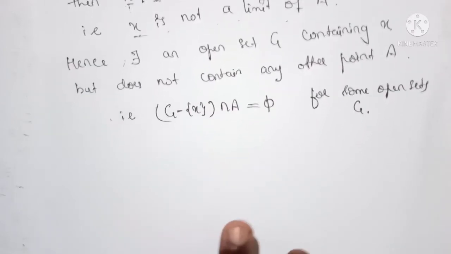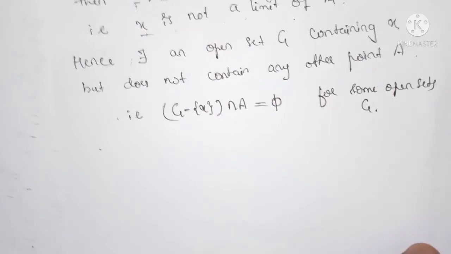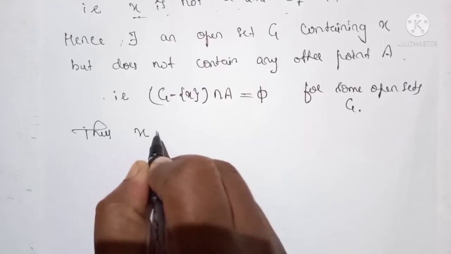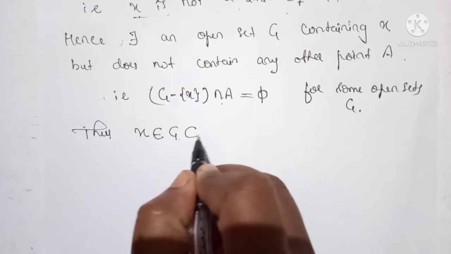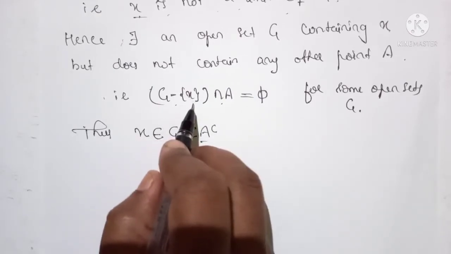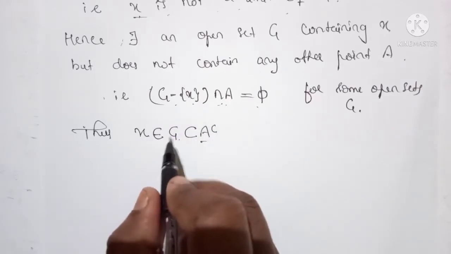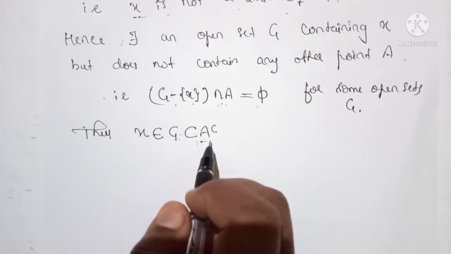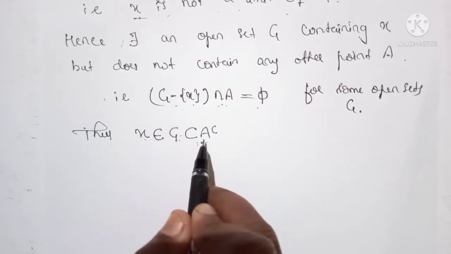Therefore, x belongs to G, which is a subset of A complement. Why is it a subset of A complement? Because G minus x intersection A is the null set, so G must be a subset of A complement, as x does not belong to A but x belongs to A complement.